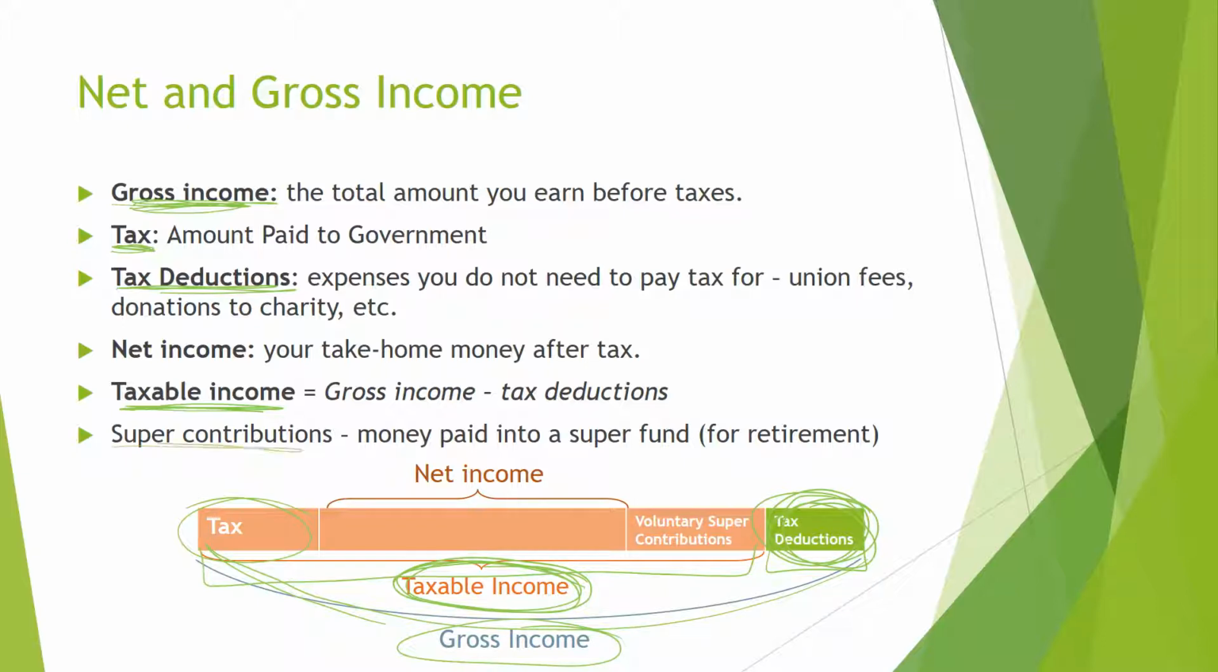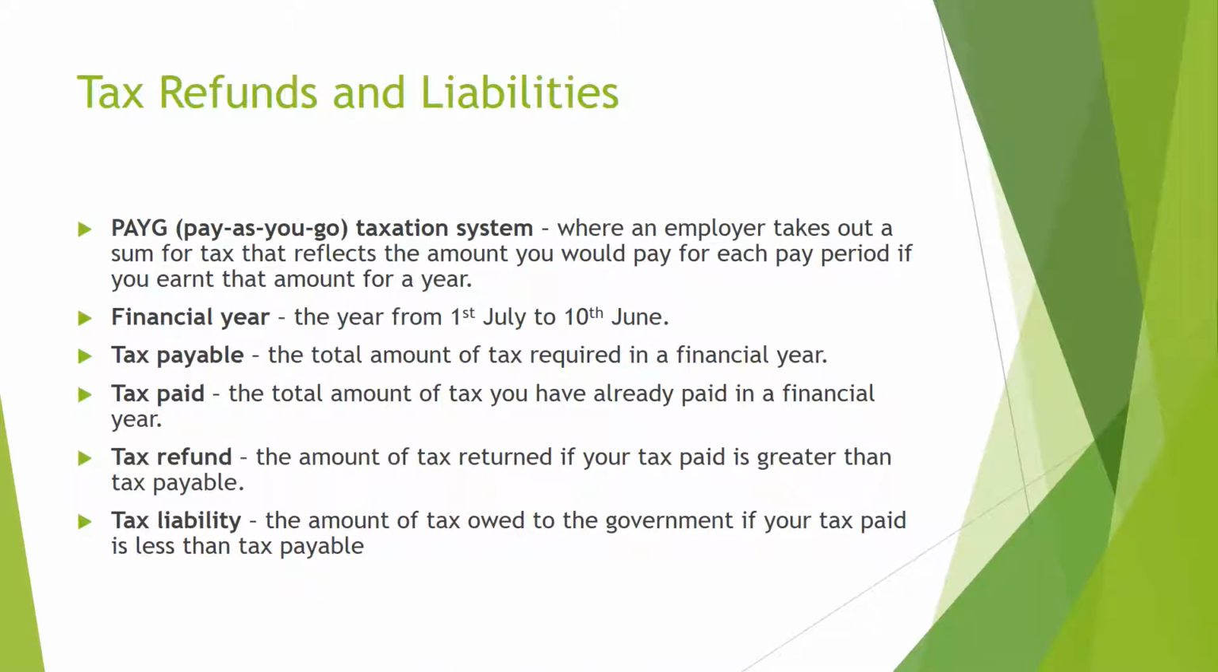Then super contributions. Your employer will be making super contributions. That's not included in your gross income, so that'll be over here somewhere. We don't need to worry about that much, but you can also make voluntary super contributions, and you won't be taking that money home. So once we've taken those out and the tax, we're going to have our net income. So net income is the final amount that you're taking home.